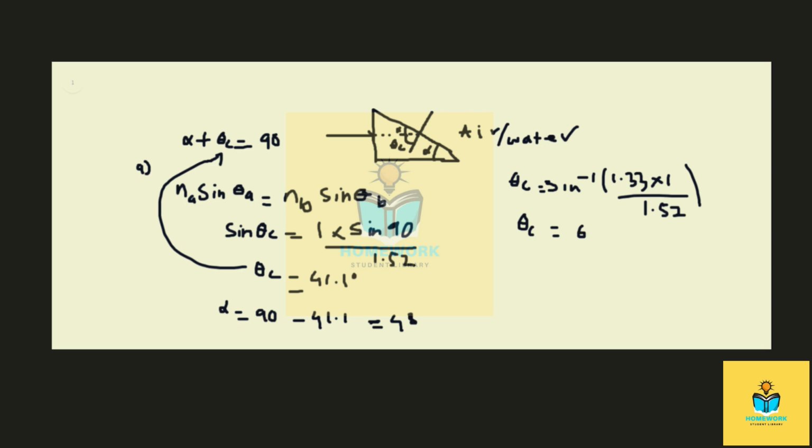Then we can get the critical angle when the prism is immersed in water, theta c, which is 61.3 degrees. Using the same formula that we used here, we can find alpha for this case. The alpha we get here is 28.7 degrees. So this is part B.